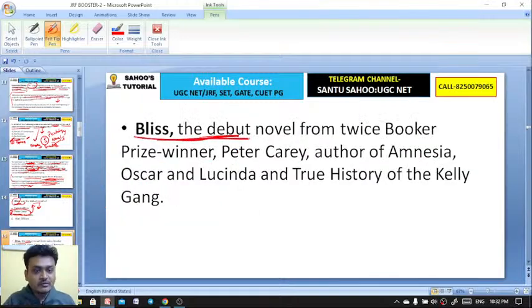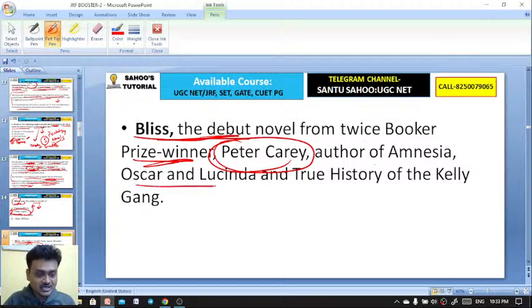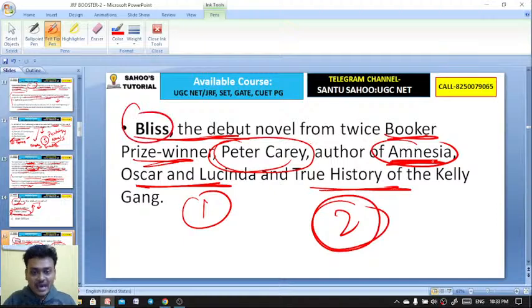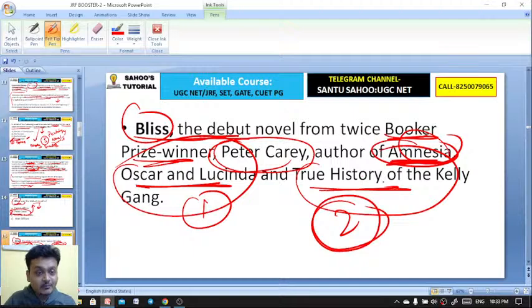So Bliss was the debut novel of the twice Booker Prize winner. Remember that Peter Carey won the Booker Prize twice, for Oscar and Lucinda and True History of the Kelly Gang. He has also written Amnesia. Bliss, Amnesia, Oscar and Lucinda, and True History of the Kelly Gang are important works by this novelist, Peter Carey.